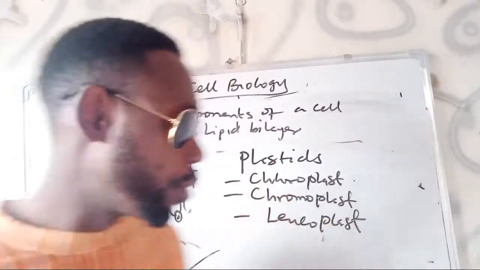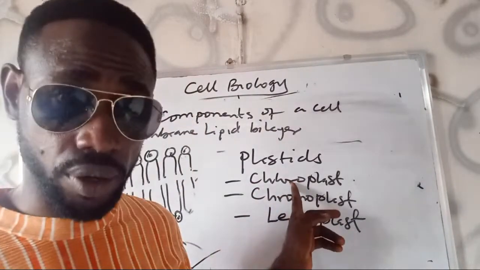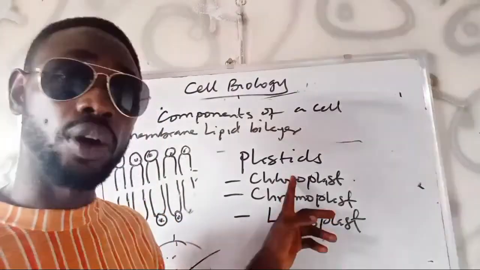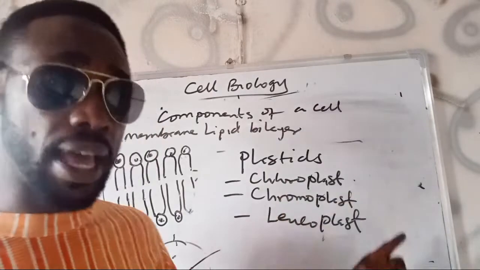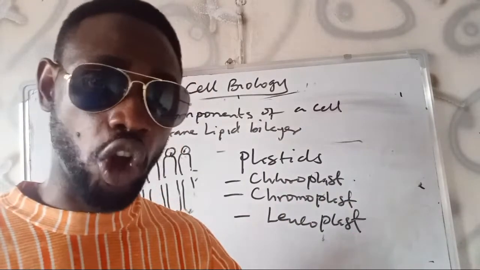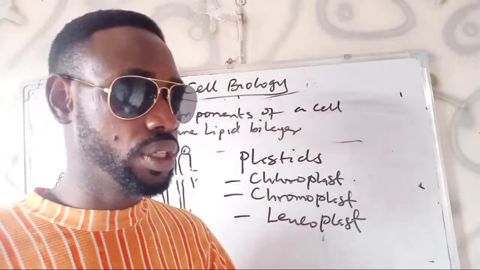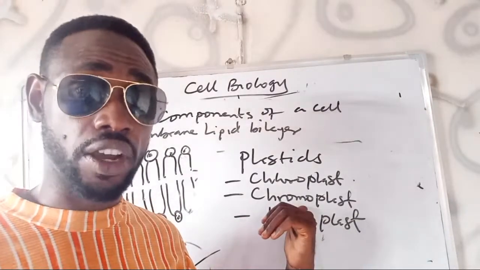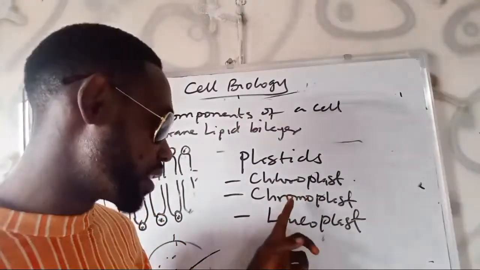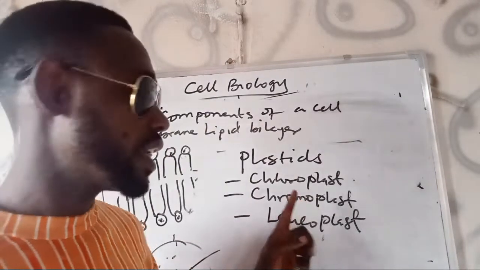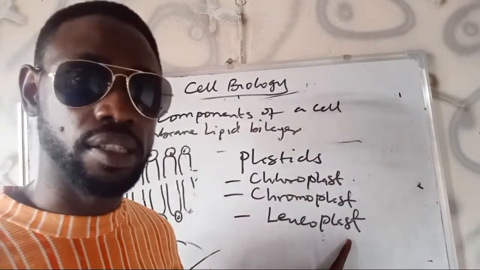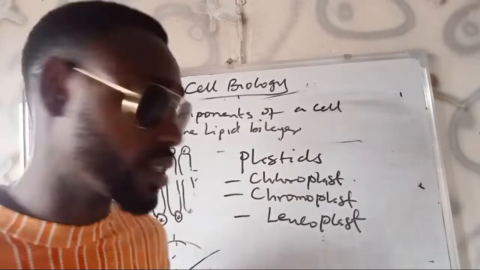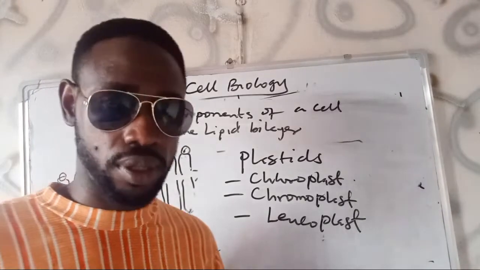Then, where can we find chloroplast? We can find it in the green leaves, the stem, the exposed part. Any greenish part of a plant is going to be containing the plastid, chloroplast. Then chromoplasts are other plastids that are colored but not green, like the yellow and the red. So if you have a leaf having a different color apart from green, the plastid responsible for that color is chromoplast. Then leucoplast is the colorless plastid. That is the plastid that doesn't have any specific color, because white is not a color in science. So colorless plastids are found in roots.